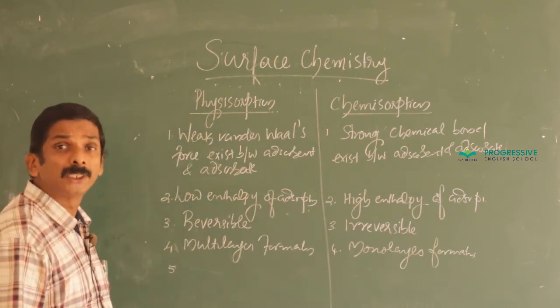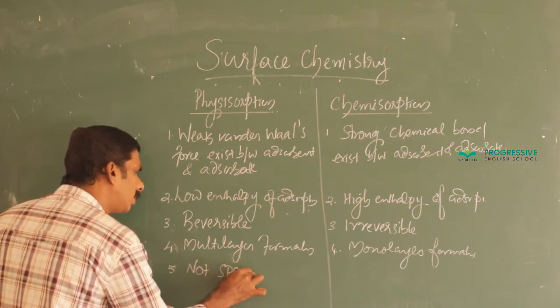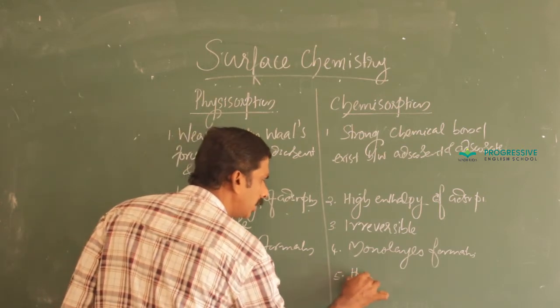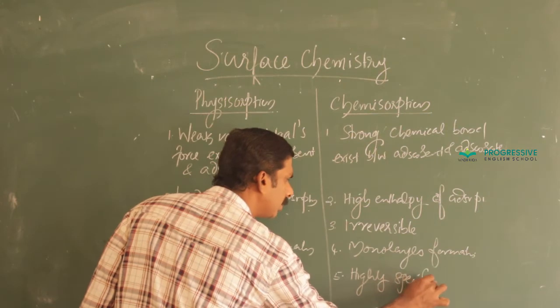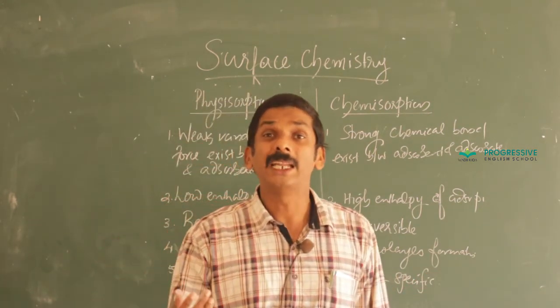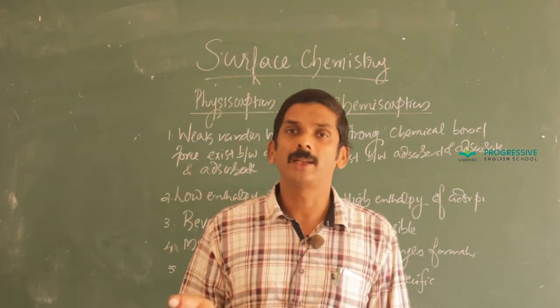Next is specificity. Physisorption is not specific in nature, while chemisorption is highly specific. Specificity is mainly applicable to, as you have studied, enzyme catalysis. Enzymes are biological catalysts.